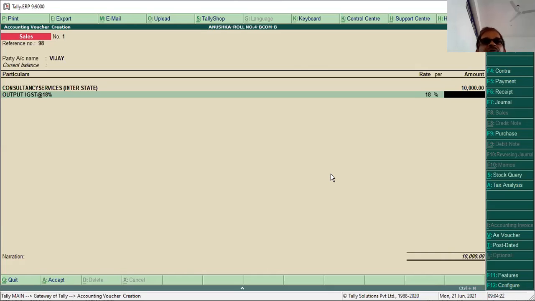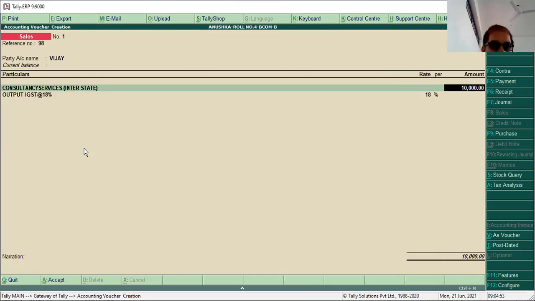It's IGST only, because Vijay is an interstate dealer, and he is unregistered. Why is the amount not coming in the column? Can anyone tell me? But all are sleeping. Why is the amount not coming? So go to the ledger, go to consultancy services.